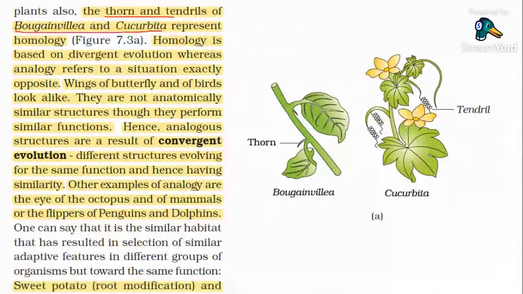Homology is based on divergent evolution, whereas analogy is the exact opposite. That is, common function, different origin. For example, the eye of octopus and the eye of mammal: both eyes are used for seeing, for sight, but they are anatomically different, or their origin is different.